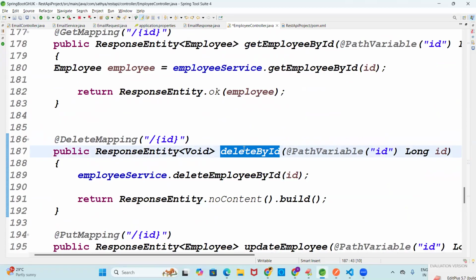Suppose you wrote on your own delete by ID, find by ID, find all. If you write like that, but because now you are sleeping, right? When you have a lazy mind, in that lazy mind you are not focusing on which method you have to copy. By default you will write find by ID, find by email, like that. Then that code will not work out. The key points are missing. That is the main problem. Why you are getting errors is because you should have concentration on what methods you have to place.